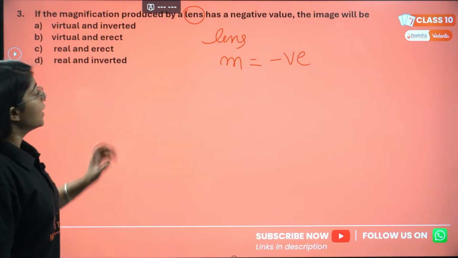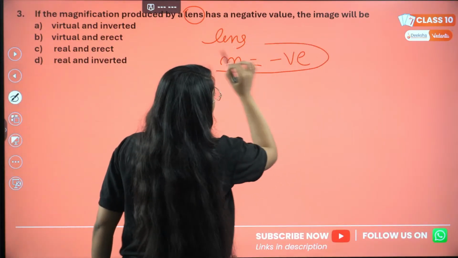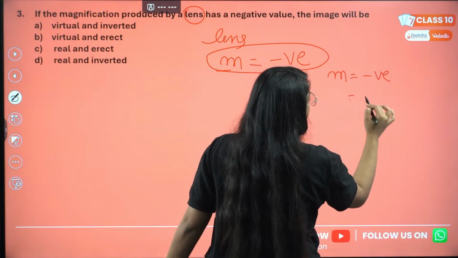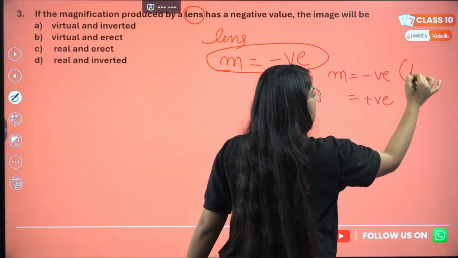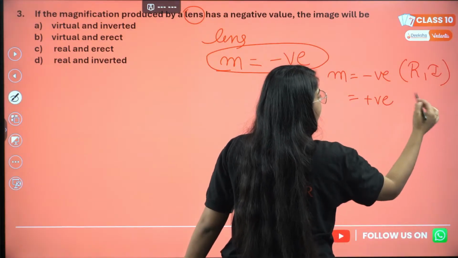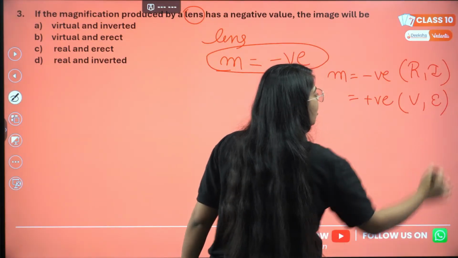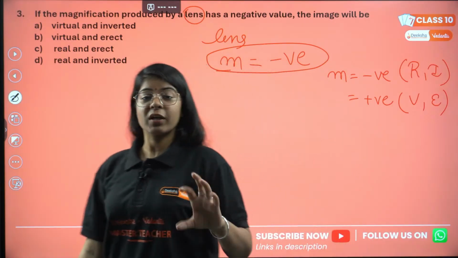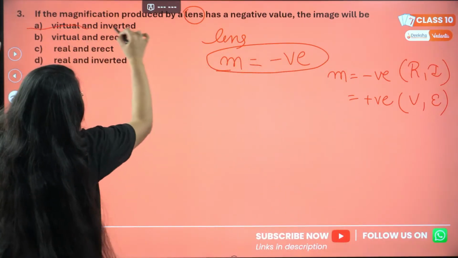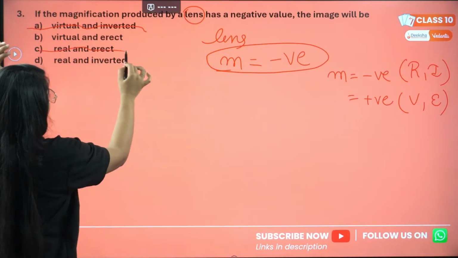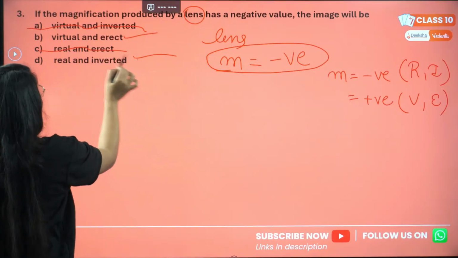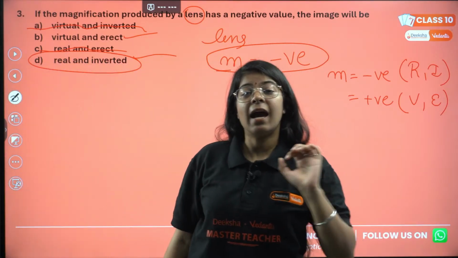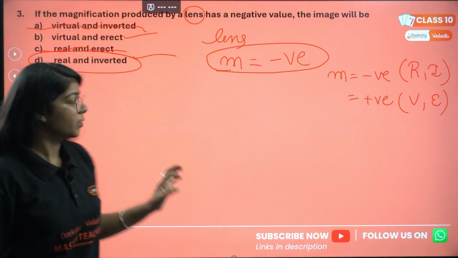Okay, let's just see for m equals negative. We know m can be negative or positive. In case of negative, it will always be real and inverted. In case of positive, it will always be virtual and erect, correct? Now you can see virtual and inverted is not a case. Real and erect is not a case. So we have only two options. For m negative, a real and inverted image will be formed, correct?